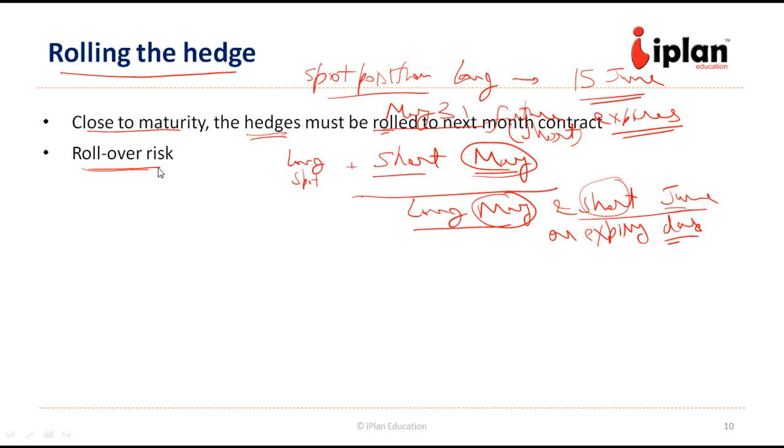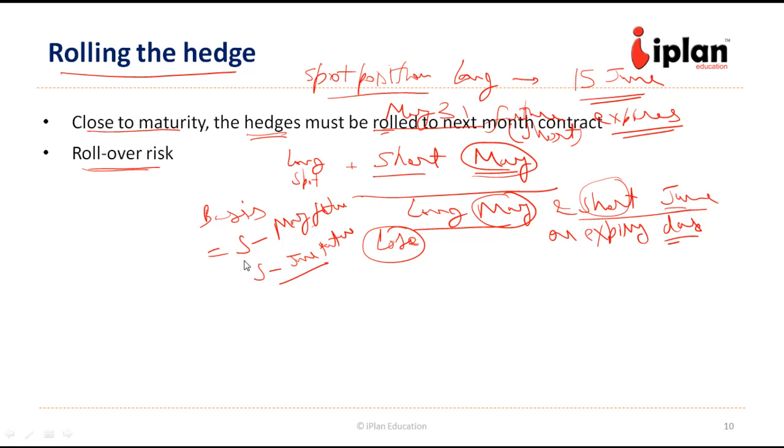Because of this, the rollover risk arises, because in this process we might lose a certain amount. The basis risk: earlier the basis was spot minus May future. Now the new position is spot minus June future. So this is the change in basis. Because of that, there is a risk called rollover risk which may arise. So that is why we need to make sure that maturities match exactly, and in the process of rollover there is not much significant loss.